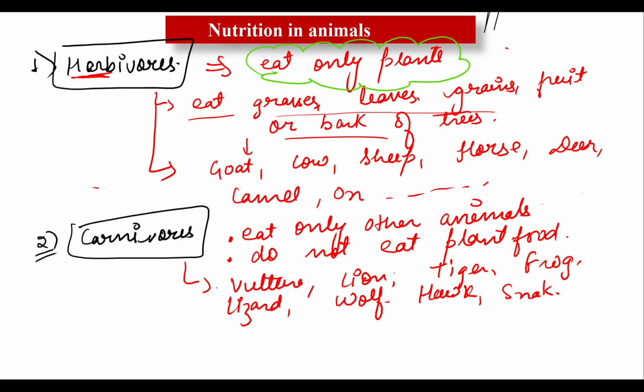So lion is known as a carnivore because it eats only meat. Other animals like deer, rabbit, goat, etc., they like to eat. In simple words you can say that carnivores like to eat herbivores. Is it clear now?